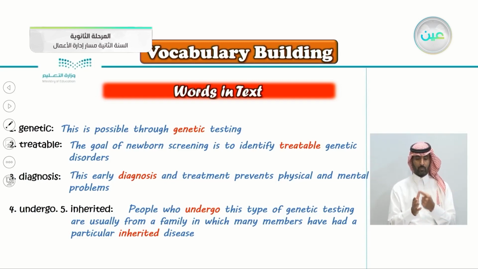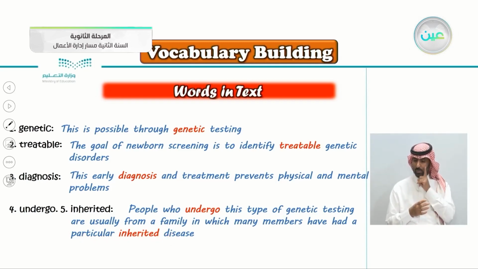The first one, genetic. This is possible through genetic testing. Treatable. The goal of newborn screening is to identify treatable genetic disorders. And we have also the word diagnosis and undergo and inherited in the same sentence. People who undergo this type of genetic testing are usually from a family in which many members have had particular inherited diseases.